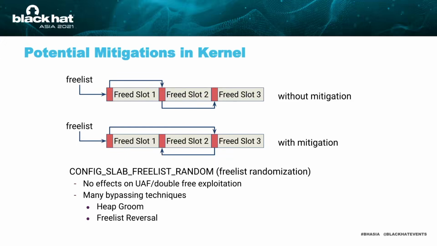This is because the exploitation of these two types doesn't require predicting the slab layout. And second, there are many bypassing techniques against this mitigation. For example, heap grooming, which is to first allocate a bunch of placeholder objects and the victim object on the kernel heap. Then the adversary frees the placeholder objects and leaves holes on the heap. After this, they can allocate the vulnerable object into the hole to perform heap feng shui.